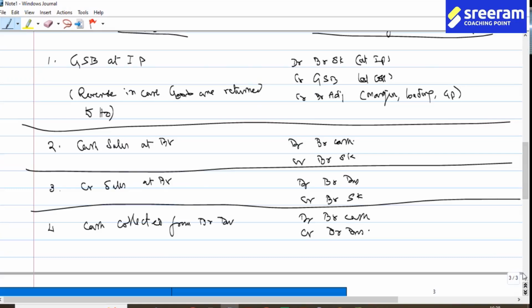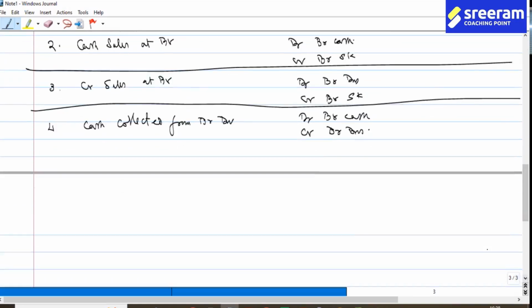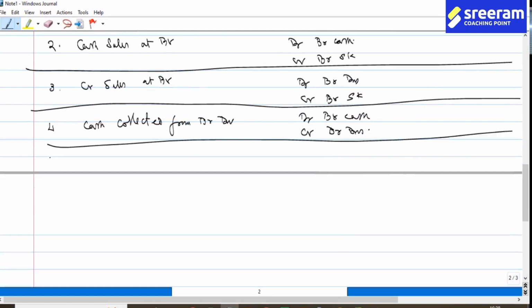Then item number 5, if you have branch bad debts, discount, etc. from branch debtors, you do not differentiate them separately. You just put them as branch expenses and credit is given to branch debtors.